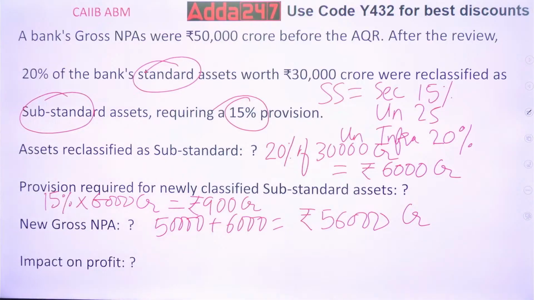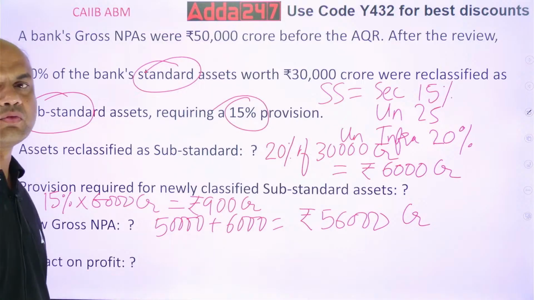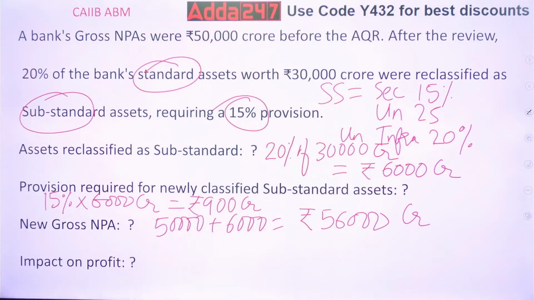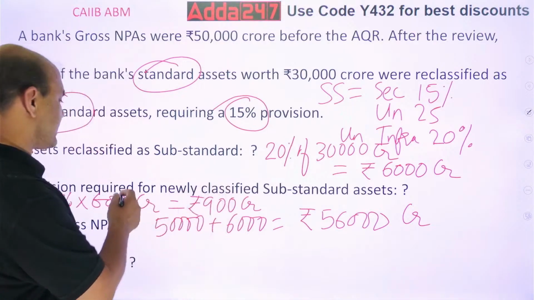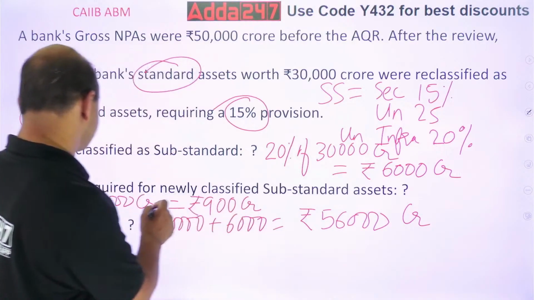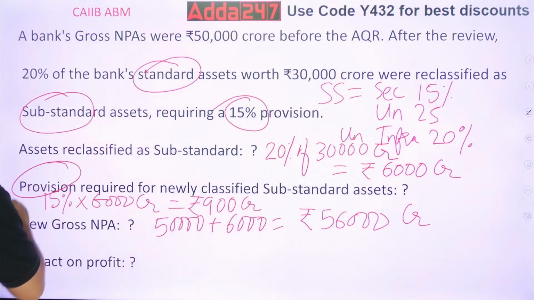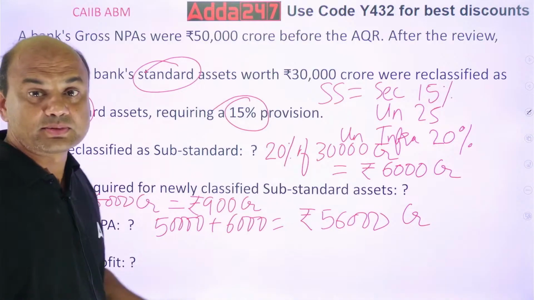What is the last question? Impact on profit. Now you will have to make this new provision, 900 CR. Where does the money come from?